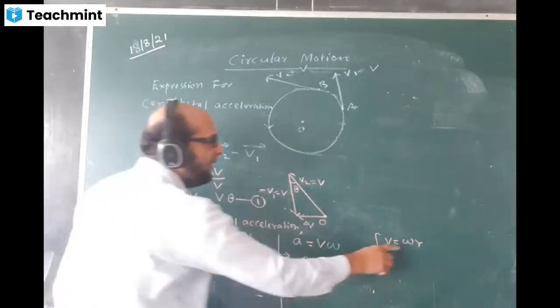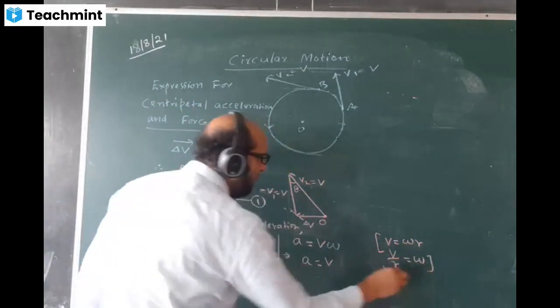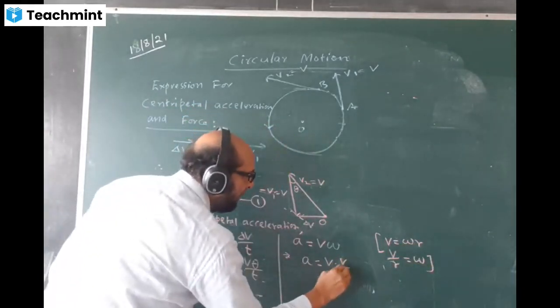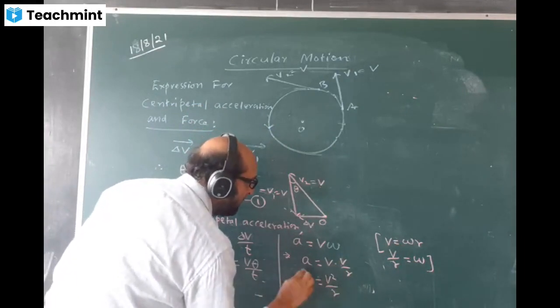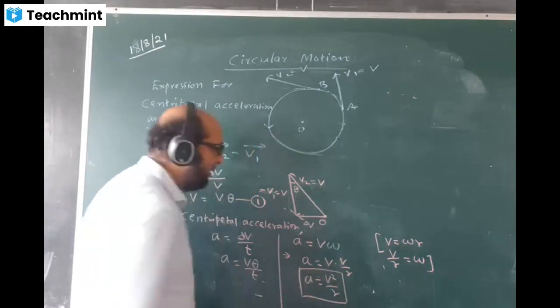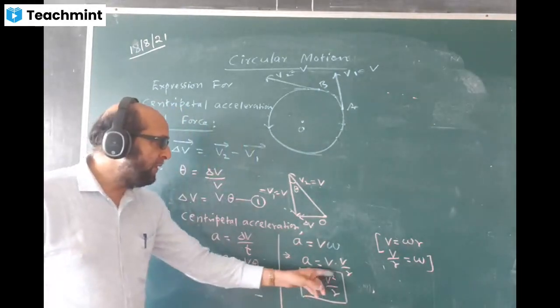Therefore, omega value, what can I put here? v by r is the value of omega. Omega value I'll put here v by r. Ultimately, the formula becomes v square by r. This is the formula of centripetal acceleration. Centripetal acceleration formula: a is equal to v square by r.